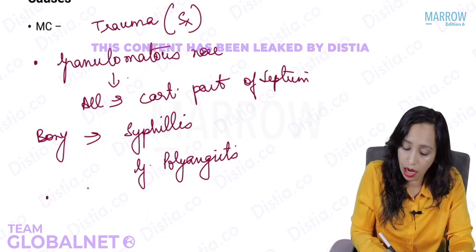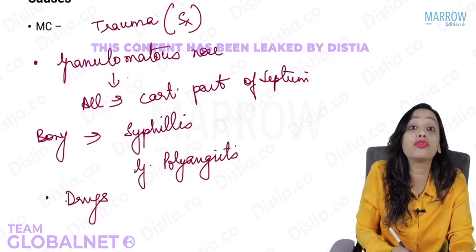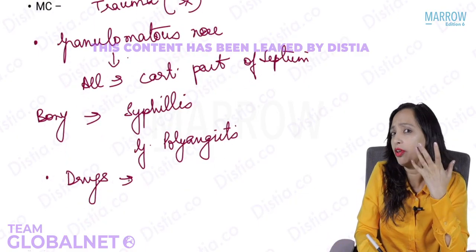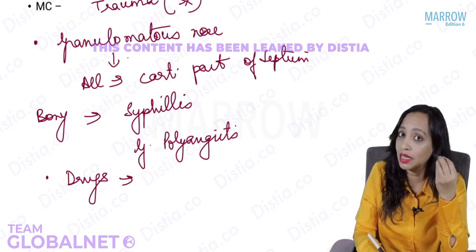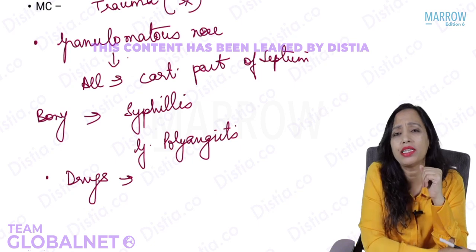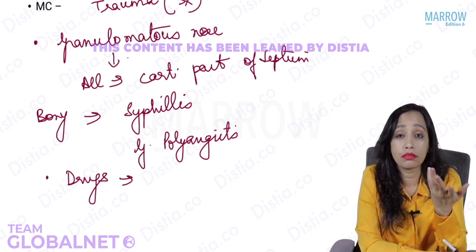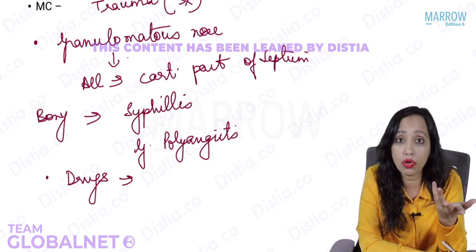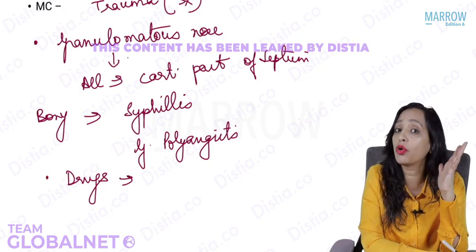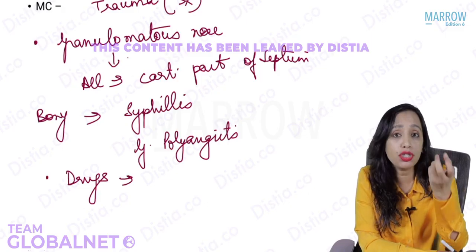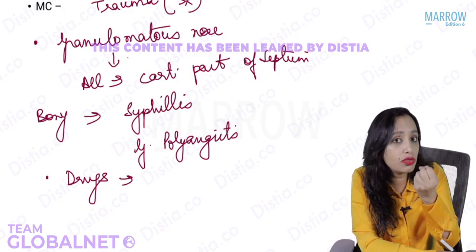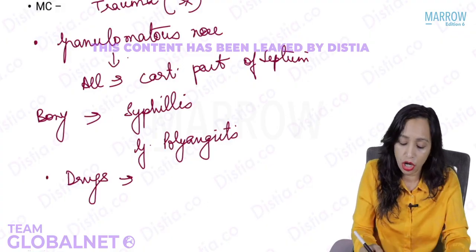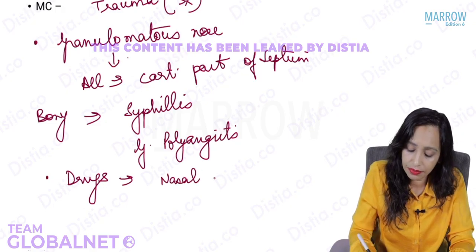You have to rule out drugs, whether this patient is taking drugs. Which drugs lead to a perforation of the septum? Yes, obviously those used in the nose. Which one? Yes, nasal decongestants. Can you name any nasal decongestant for me? Yes, so many: Otrivin, Nazivion, you must have heard of them, so commonly used. If you use a nasal decongestant for a prolonged period in the nose, decongestion means you are causing vasoconstriction, you are depriving the septum of blood supply. That can lead to septal perforation. So drugs like nasal decongestants.